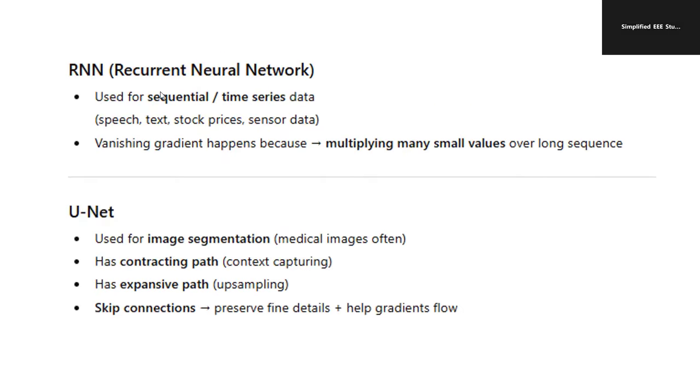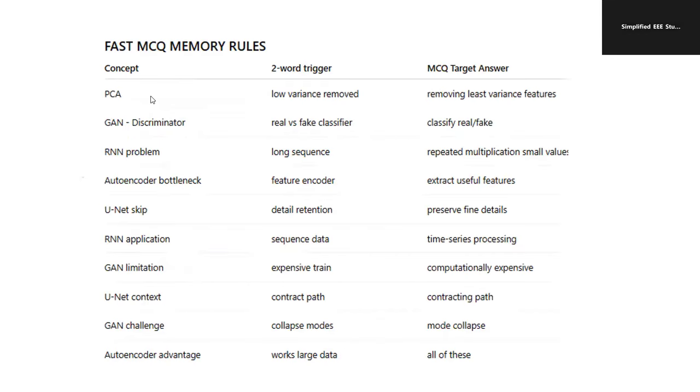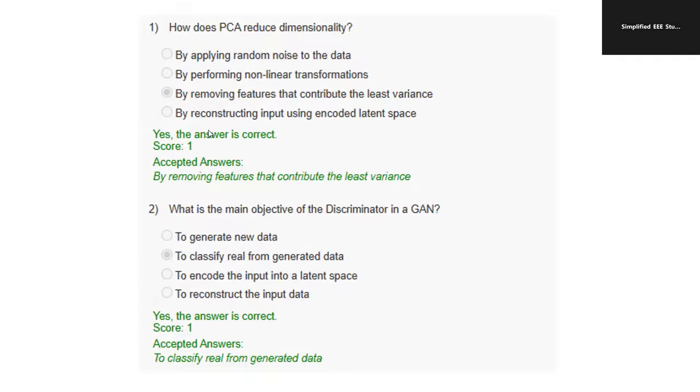So what is RNN? Recurrent neural network, used for sequential or time series data: speech, text, stock prices, sensor data, etc. U-Net is used for image segmentation, especially for medical images, and has a contracting path for capturing context and an expanding path for upsampling. So study these concepts. What is PCA? What is generator and discriminator? What is the RNN problem? Autoencoder bottleneck, U-Net skip connections, RNN applications, then GAN limitations. You can separately study this table along with the explanation, and based upon that, you can try to answer the questions.